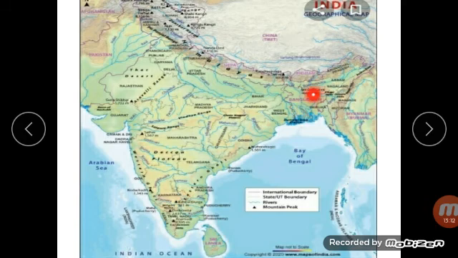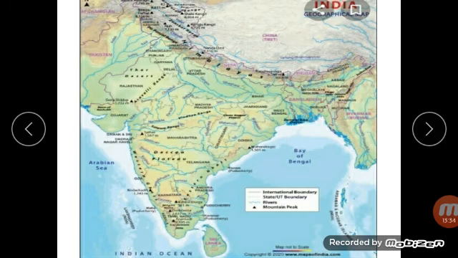Mawsynram near Cherrapunji in Meghalaya is the wettest place on the earth. It gets very heavy rainfall. It is the wettest place in the whole world. It receives more than 1,100 centimeters of rainfall in a year.